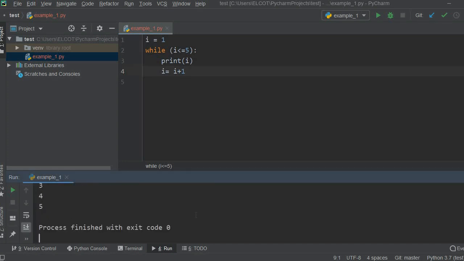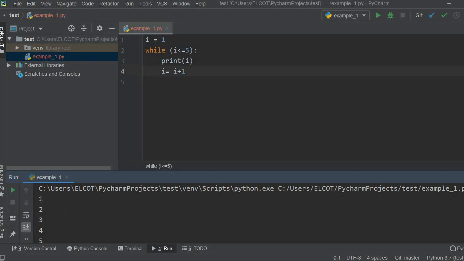Here, the numbers are printing line by line, 1, 2, 3, 4, 5, each in the next line. I want to print all of the numbers in the same line with a space. For that, what can I do? Simply in the print line, I'm giving end equal to, then double quotes, with a space. Here end is a keyword. You should not give any other name like A, B, C. You have to give end only. Within double quotes I am mentioning simply a space. You can also give a comma or slash or whatever you want. So now I am giving space.